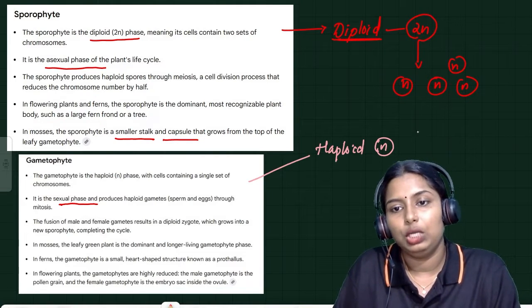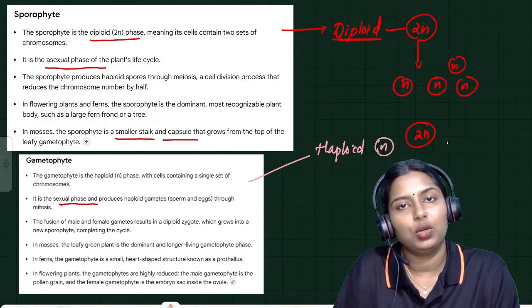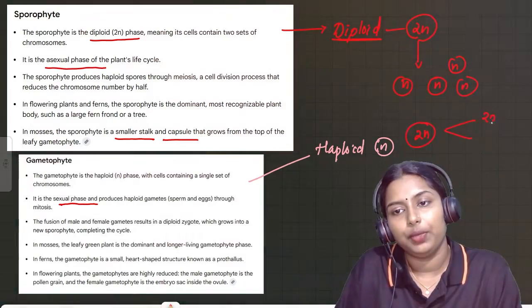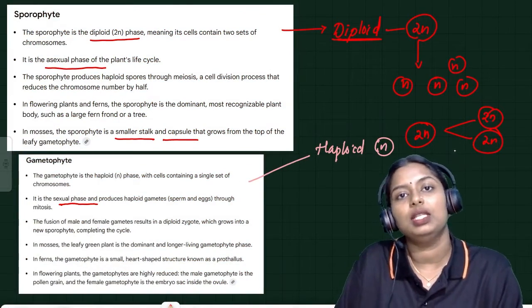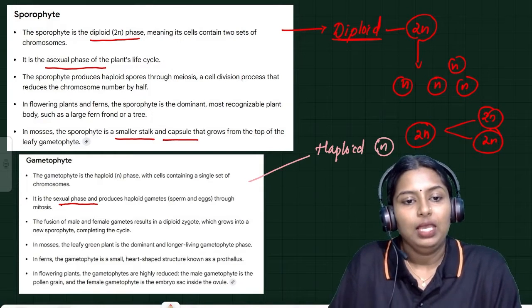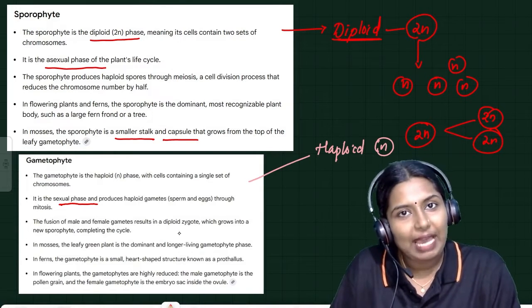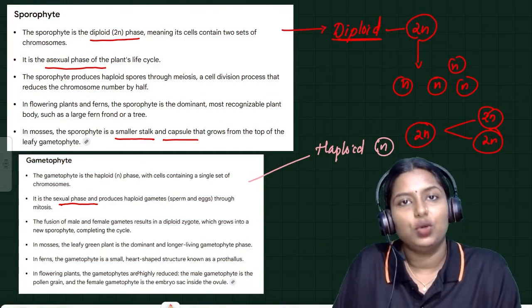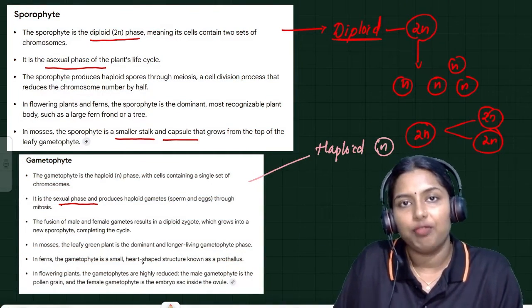When this cell undergoes mitosis, the same number of chromosomes will be present in the daughter cells also. The fusion of male and female gametes results in a diploid zygote. So this male and female gamete will fuse.